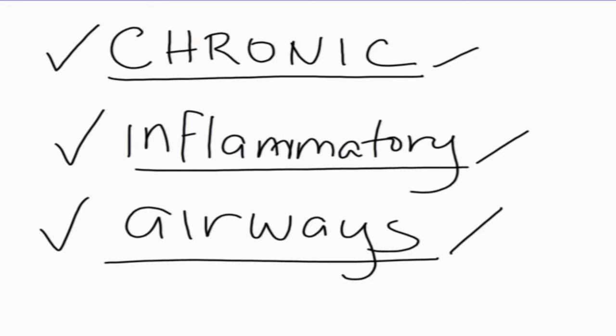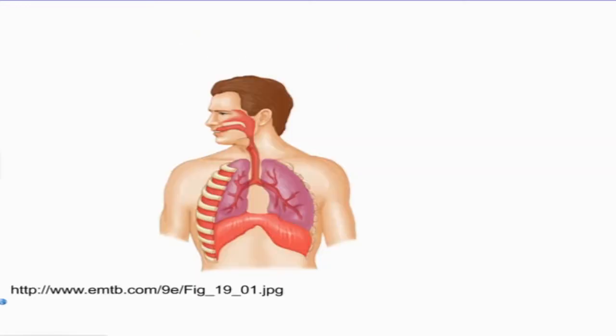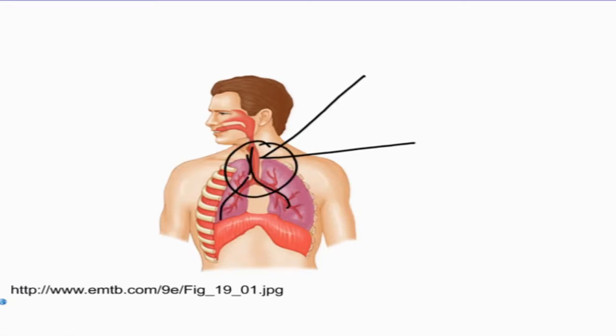Going back, asthma is a chronic inflammatory disease of the airways. So one concept here: what is an airway? An airway is the main tube that goes into the lungs and allows the air that we breathe in to pass in and out of these tubes, and this is what we call the airway. This is what's affected by asthma.